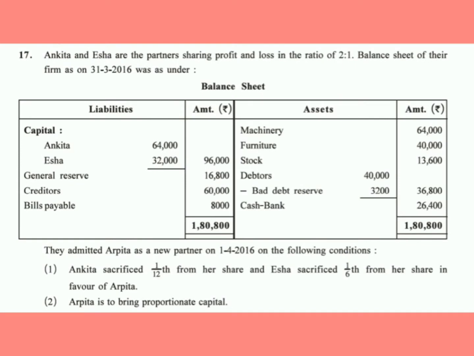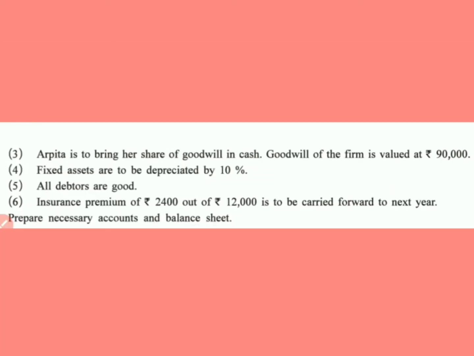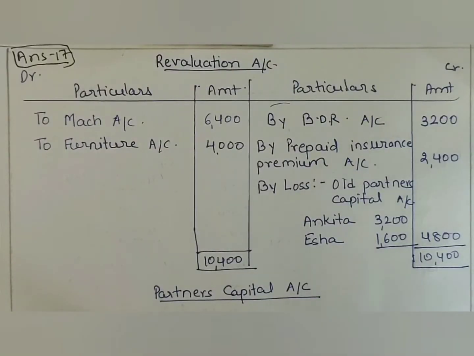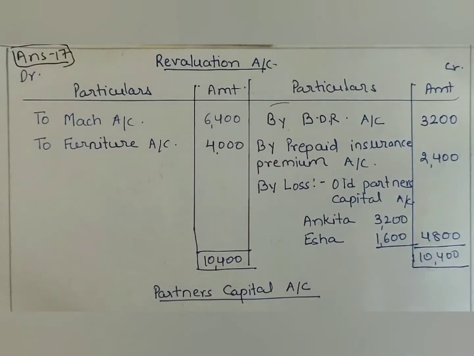Today we are going to do question number 17. Ankita and Isha are the partners sharing profit and loss in the ratio of 2:1. Here the balance sheet of the firm is given. They admitted Arpita as a new partner and some conditions are given regarding admission. We have to prepare necessary accounts and balance sheet. So here we go. This is the answer of question number 17.